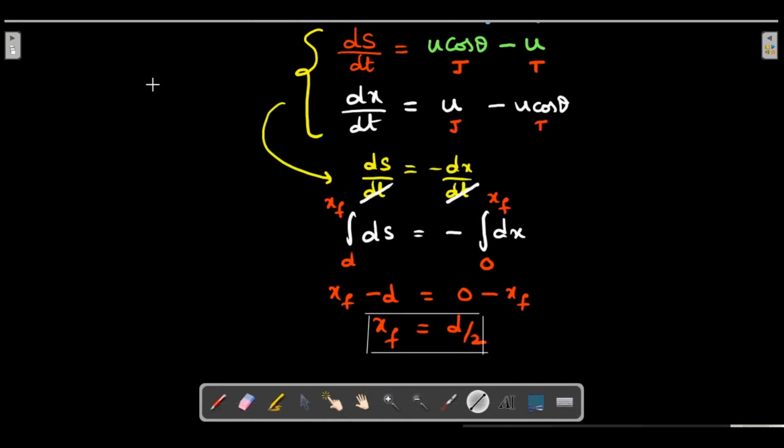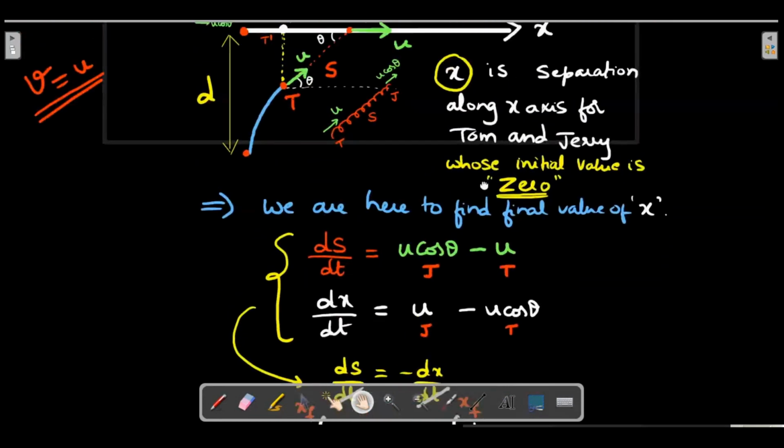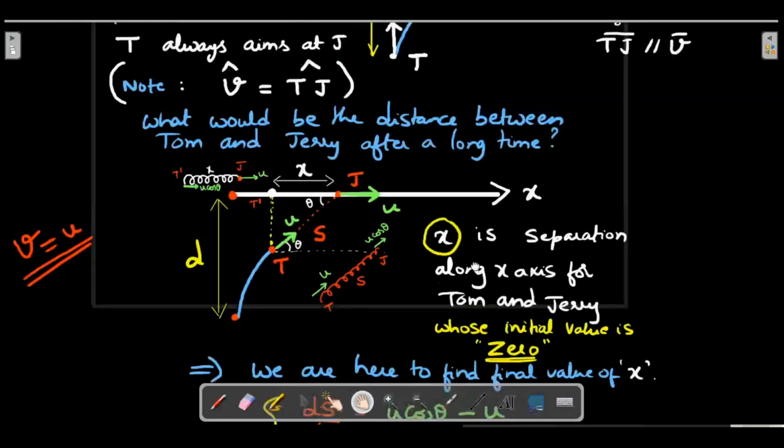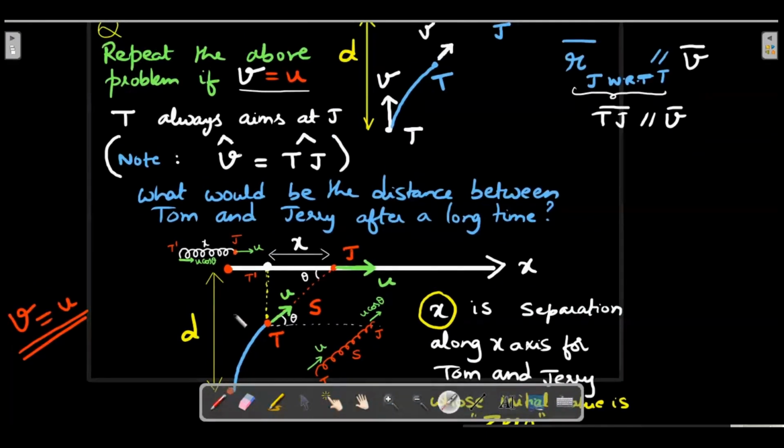I hope you understood how we went about this problem. So finally, they will be separated by a gap of half the initial separation, and after that the separation can't change because both of them will be moving along the x-axis with zero relative velocity. When relative velocity between the two is zero, the gap will be maintained forever. And that's what this would be.